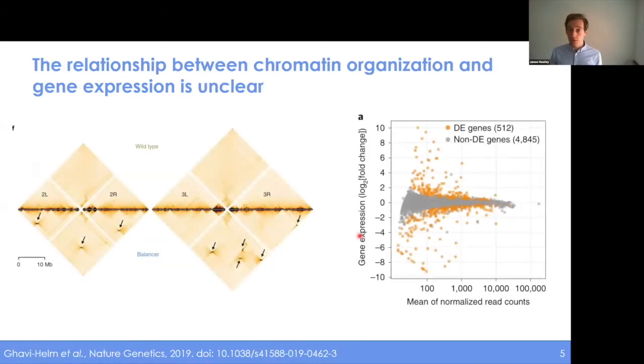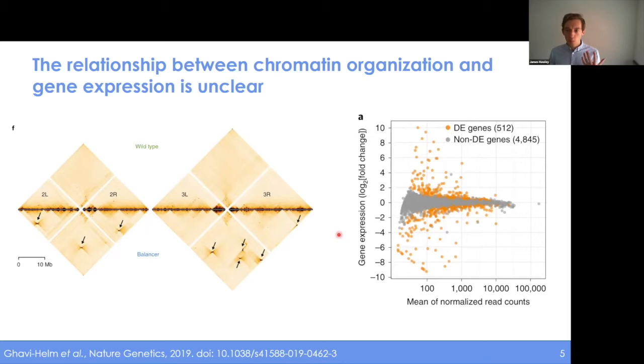If you were here a couple of weeks ago, you would have seen a good presentation by Dr. Furlong discussing some recent work about the decoupling between chromatin organization and gene expression changes in Drosophila, and how even though you have many of these structural variants, these balanced duplications or rearrangements, they don't necessarily lead to widespread changes in gene expression. And so, how SVs, structural variants, can disrupt this organization in disease is still a bit of an open question. And so my lab specifically is focused on how all of these things operate in the context of cancer.